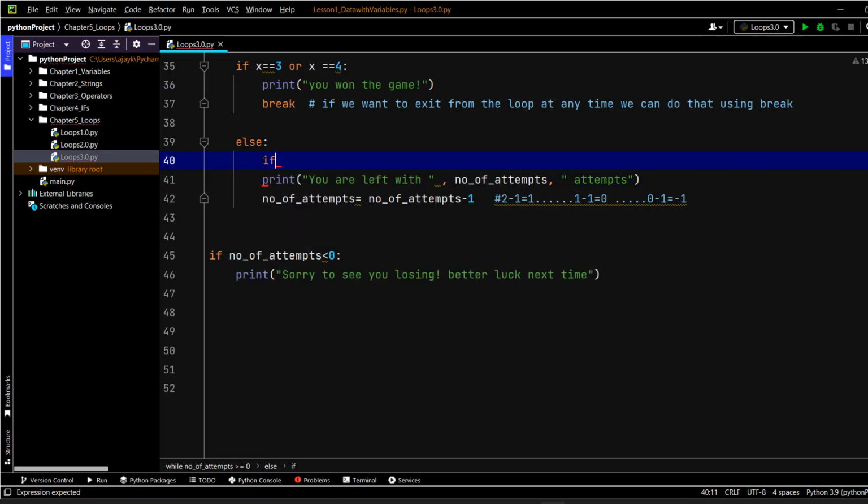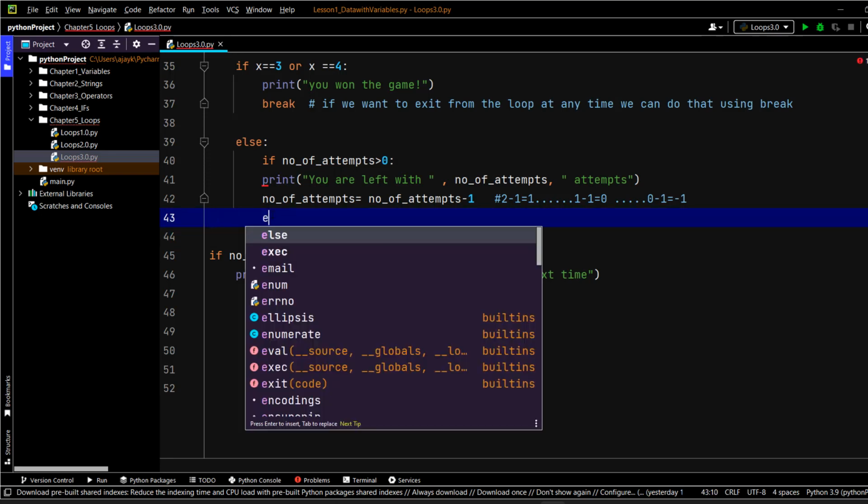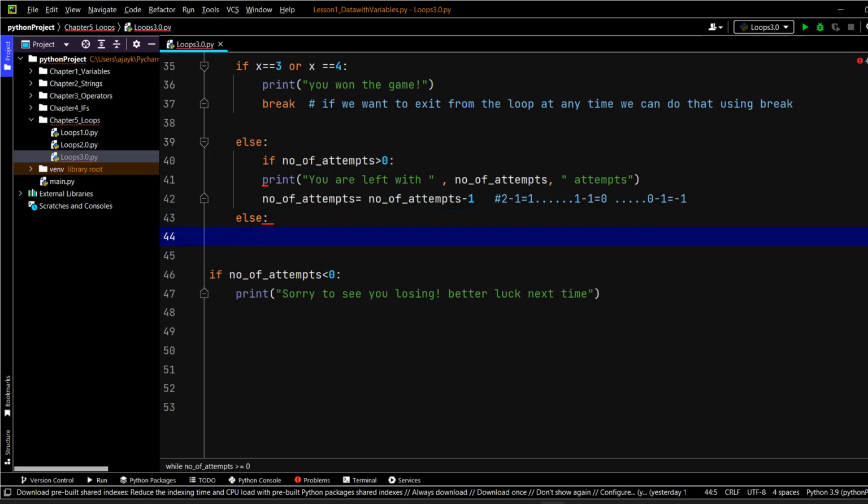So if the number of attempts becomes zero, then basically I don't want to do anything. Or I say that when it is greater than zero, then I want this line to be printed, right? Otherwise, we can just write here else, like this.